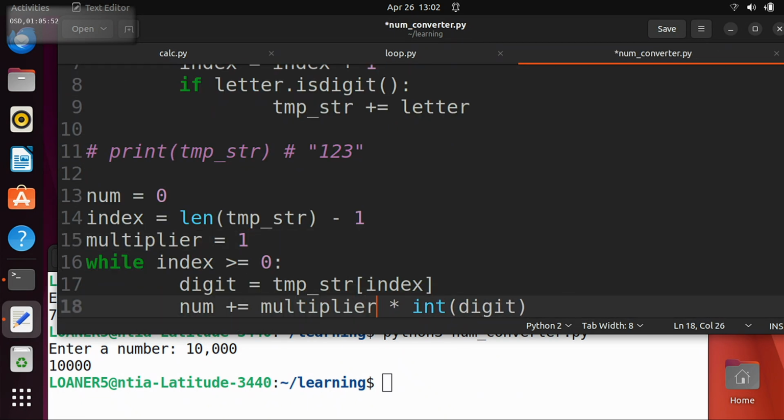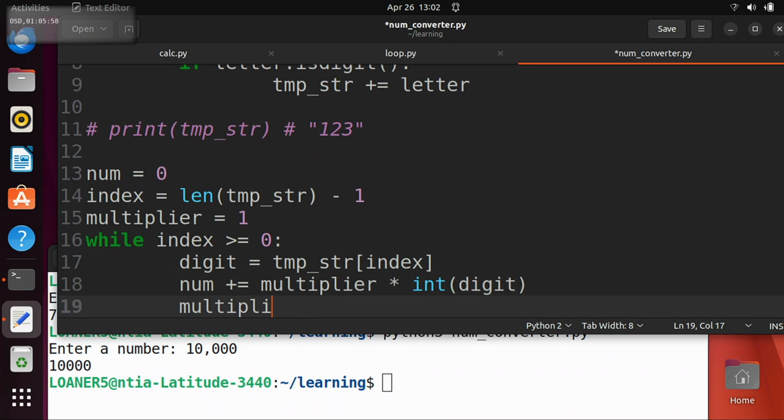And then multiplier. Here we're going to say multiplier times digit, right? And then what happens to the multiplier? Right? So it's 1, then it's... Yeah, I can highlight it. So we just added this line here with the while loop. And remember, that multiplier starts at 1, right, for the ones place.